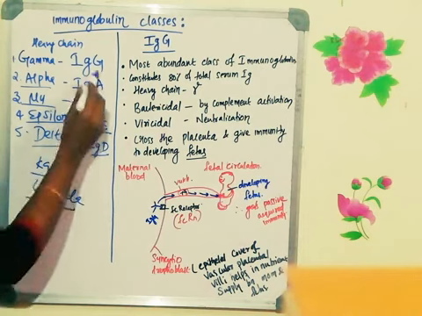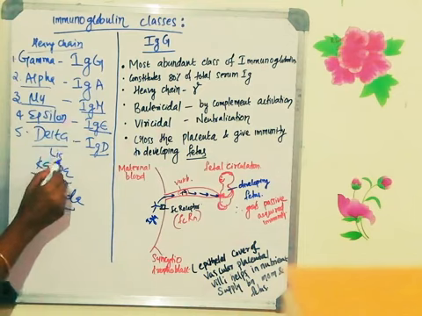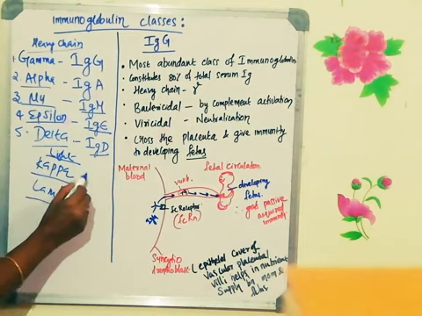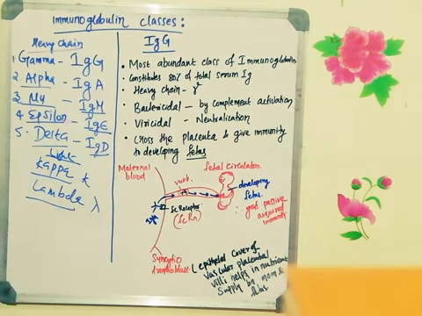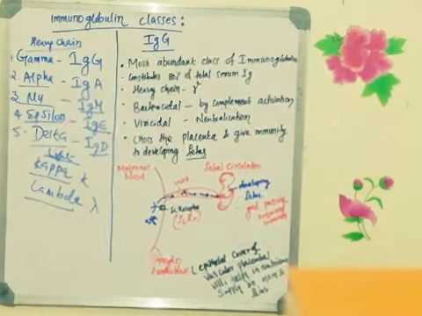But the naming of the antibody is completely dependent on the heavy chain amino acid sequences. In the light chain there are 2 amino acid sequences. One is kappa, another one is known as lambda. So this you have to write before writing the immunoglobulin classes.